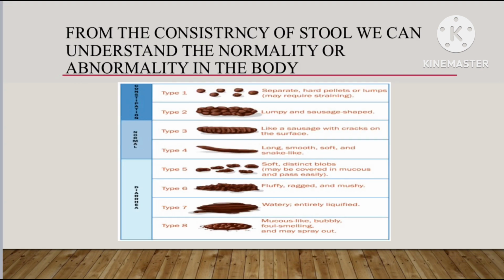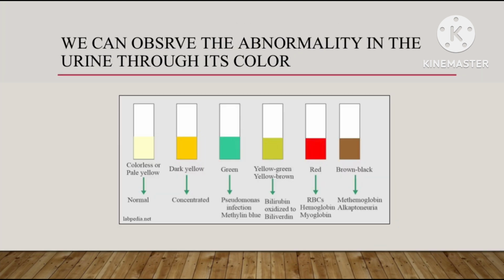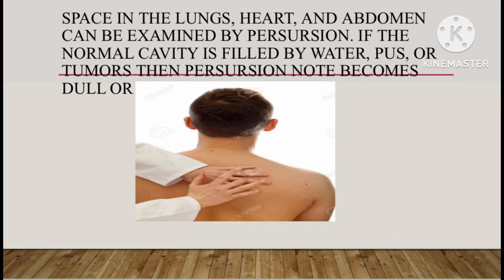From the consistency of the stool, we can understand the normality or abnormality in the body. We can observe the abnormality in the urine through its color. Space in the lungs, heart and abdomen can be examined by percussion. If the normal cavity is filled by water, pus or tumors, then the percussion note becomes dull, or otherwise.